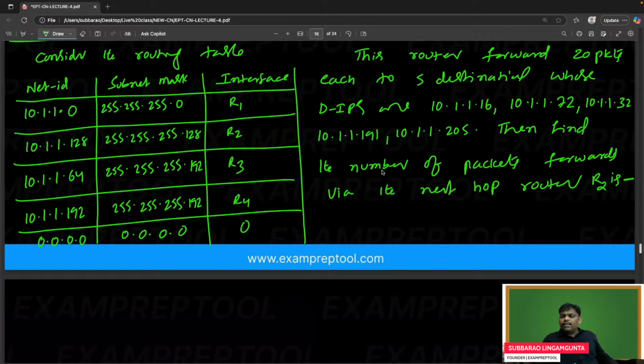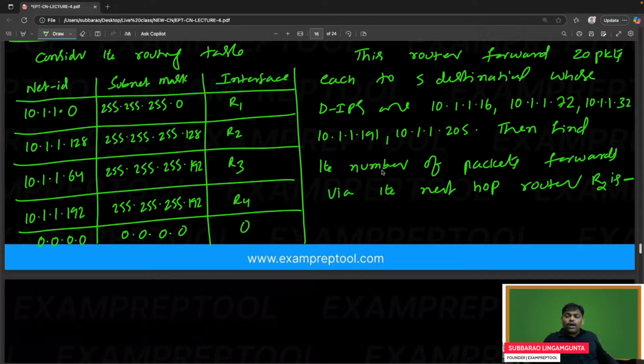The total is 100. 20 packets to the first destination, 20 to the second, 20 to the third, 20 to the fourth, 20 to the fifth. 20 times 5 is 100 packets. Out of those 100, how many are selected for R2? We have to find out.